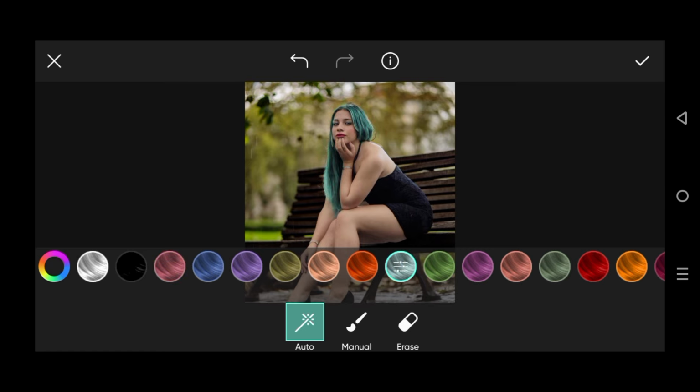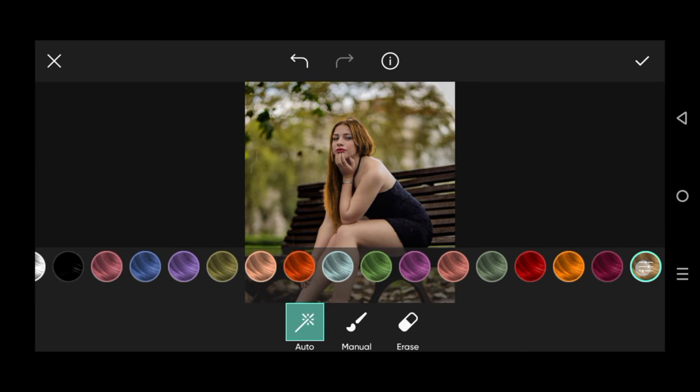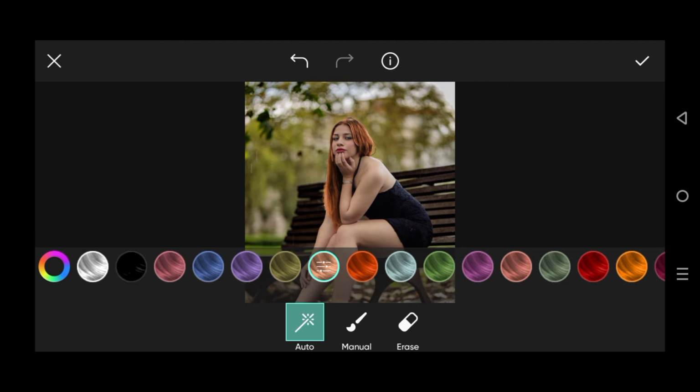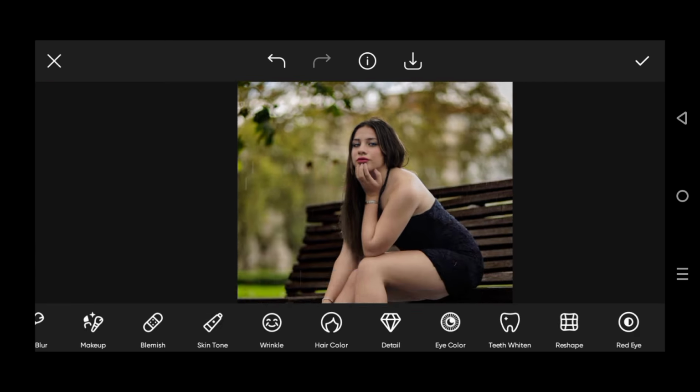And so, dear guys, we can try all these colors on it, and we can see how our picture is looking so beautiful and gorgeous, like that one to that one. I have to choose that one color.